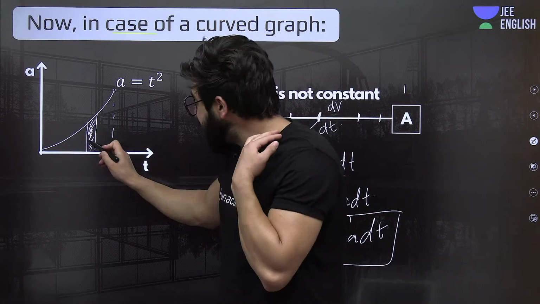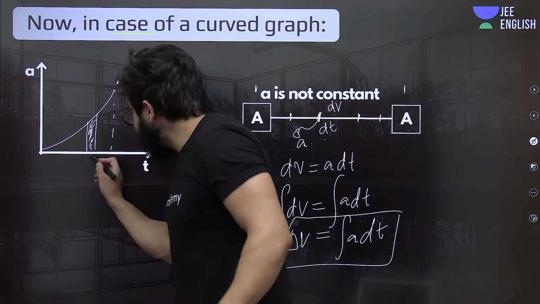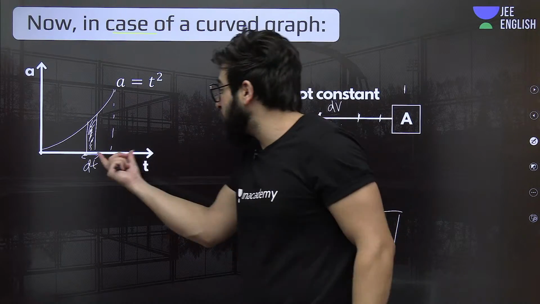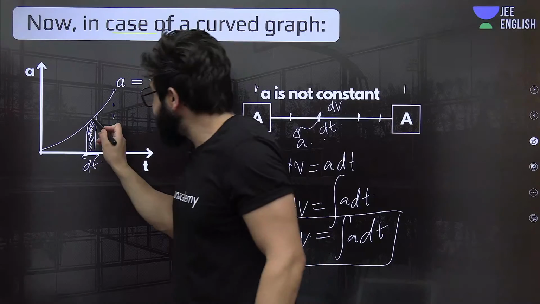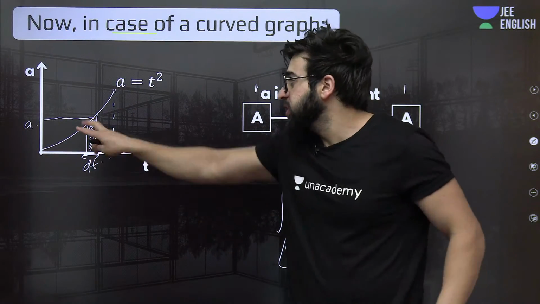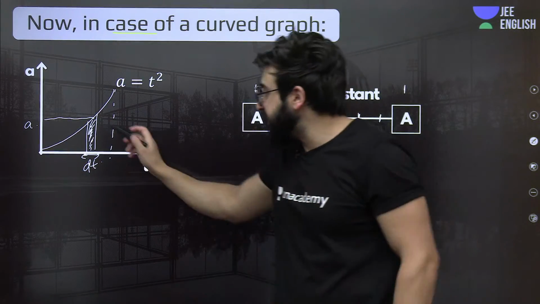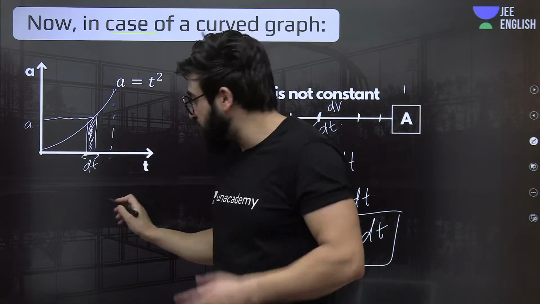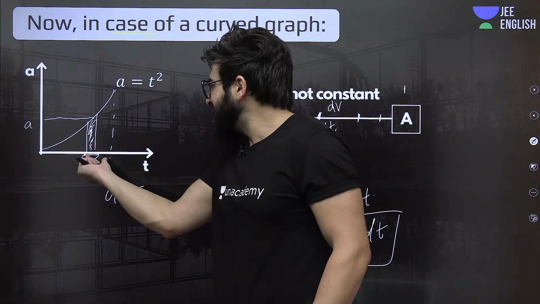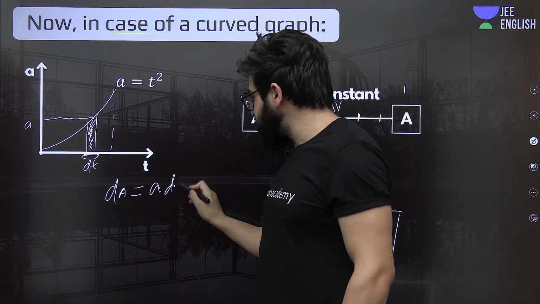Now, find the area of this one. From here to here, the time is dt, delta t. At this point, this is nothing but dt, a very small time interval or very small width. But at this point of time, acceleration is a, constant for this one. So the width is dt, the height is acceleration a. Now you can find the area of this one. That will be a very small area, which we call dA. It is length into breadth: a is the length, and the breadth is dt.